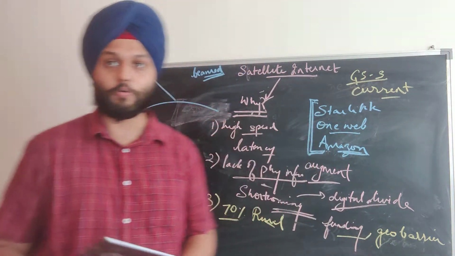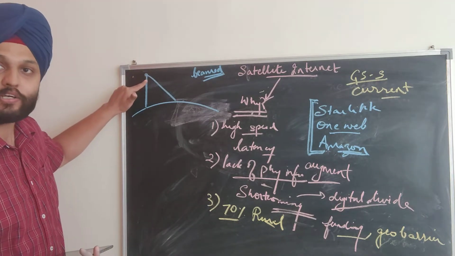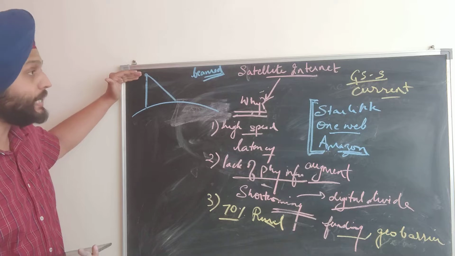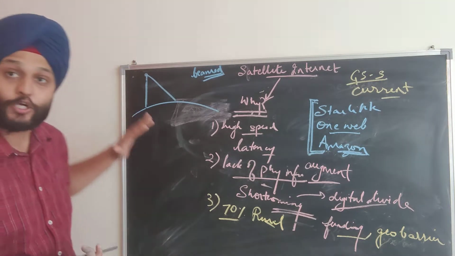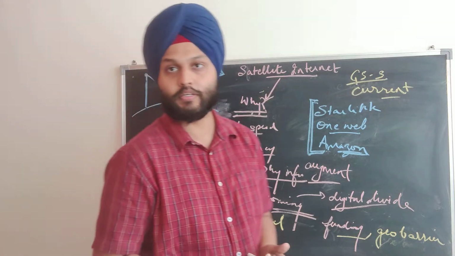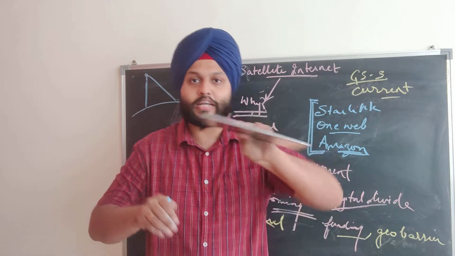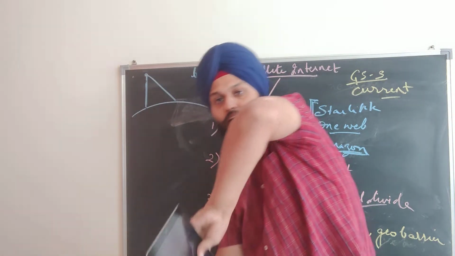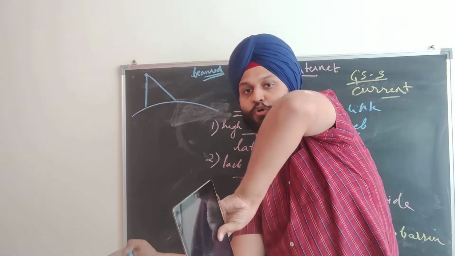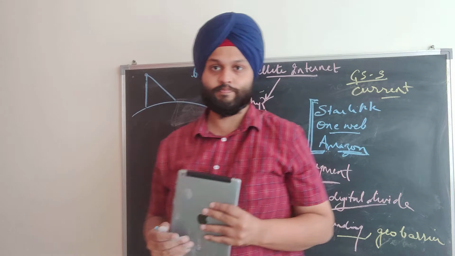So what is new right now? Earlier, what was happening was that the satellite had to be in the geostationary orbit. That means if the earth is rotating, the satellite should also go side by side, like this. So it is geostationary. From the earth, if you look at the satellite, it seems to be stationary.